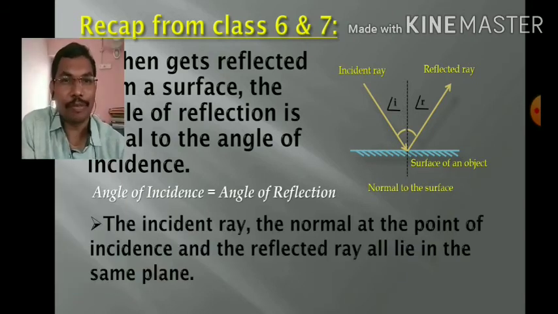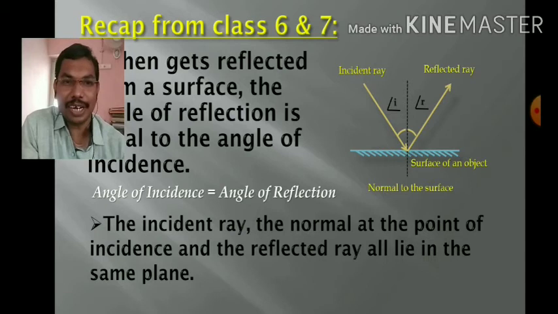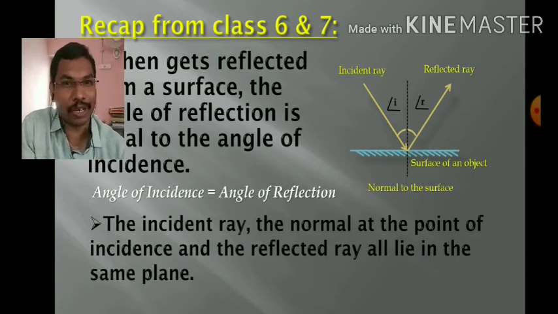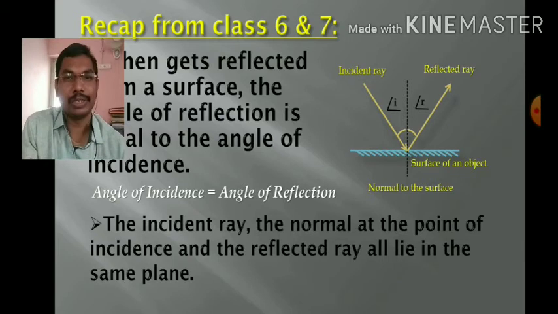Second law of reflection: the incident ray, the normal at the point of incidence and the reflected ray all lie in the same plane. This is known as the plane of reflection. So this is the second law of reflection.